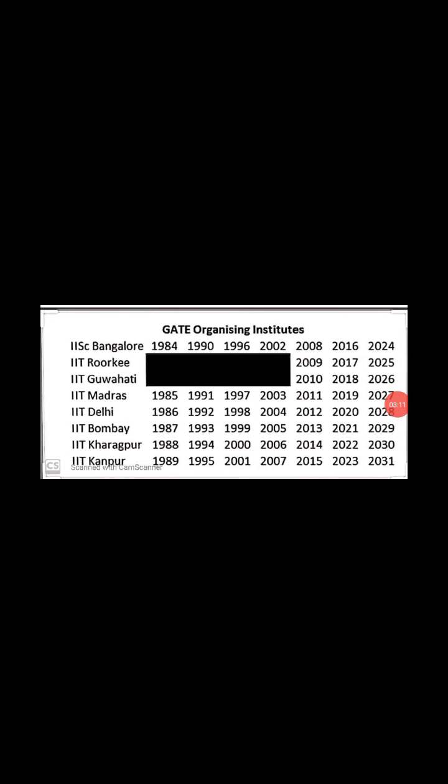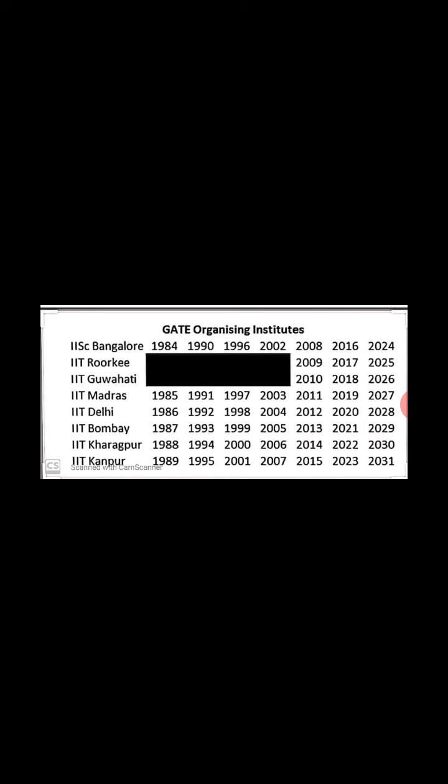The GATE exam is conducted by the IITs. Now, how many IITs and which IITs conduct the GATE exam? Here, a total of 8 prestigious institutions are there in India. Those are 7 IITs and 1 IISc. These 8 prestigious institutions of India conduct the GATE every year.